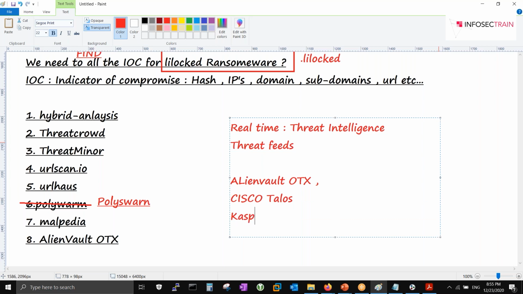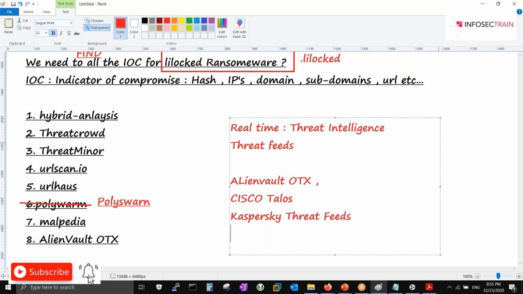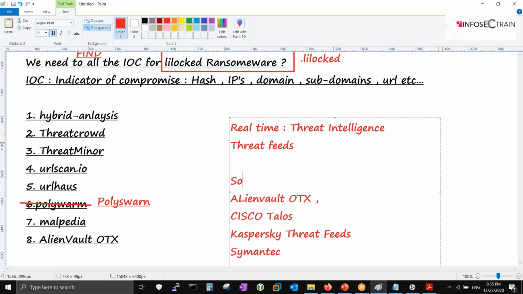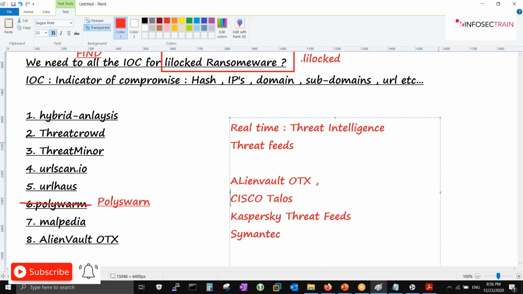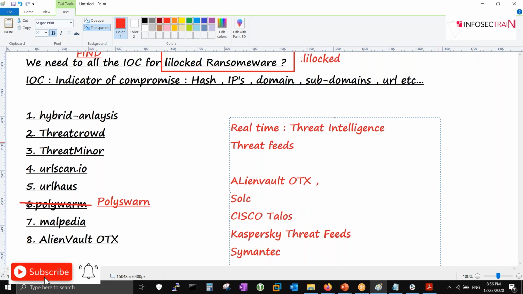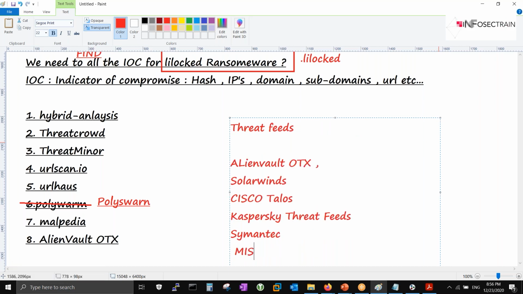Then we can have Kaspersky, right? We can have Symantec. Cool. We can have it from SolarWinds also. SolarWinds has also provided good things, but AlienVault is one of the oldest ones that you will see. Cool. MISP is also there, right? All right.